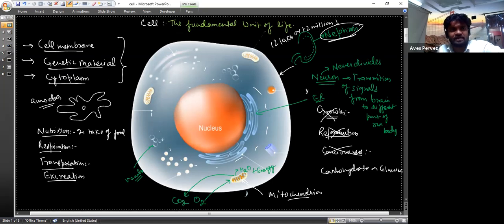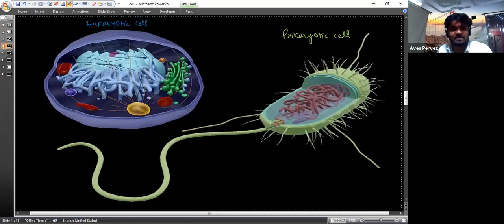These three things a cell must have, whether it is a prokaryotic cell or a eukaryotic cell. There are two types of cells we have, the eukaryotic cells and the prokaryotic cells. Both must have these three things similar. Moreover, there is also another thing, the ribosome, that is a cell organelle. But the three things must be there.